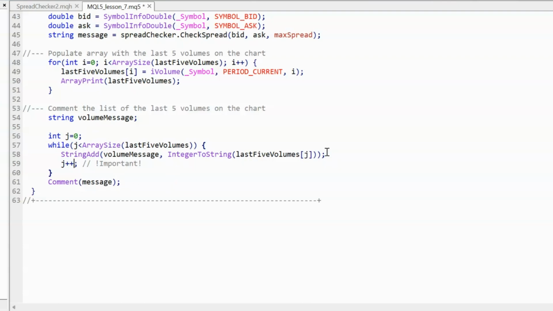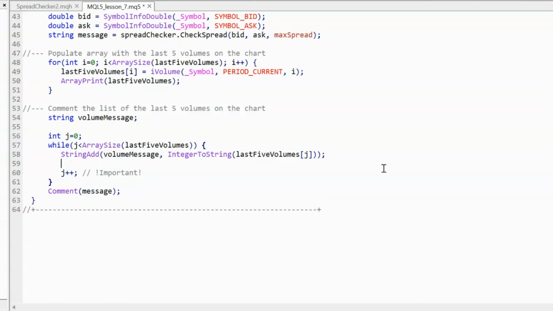go on forever. Actually, what you would end up with is an array out of range... no, you wouldn't. It would just keep going, because j would always be 0, and you would just keep printing the 0 number in there. So we need to make sure we add 1 to our j. Otherwise, we will be stuck in an infinite loop forever.